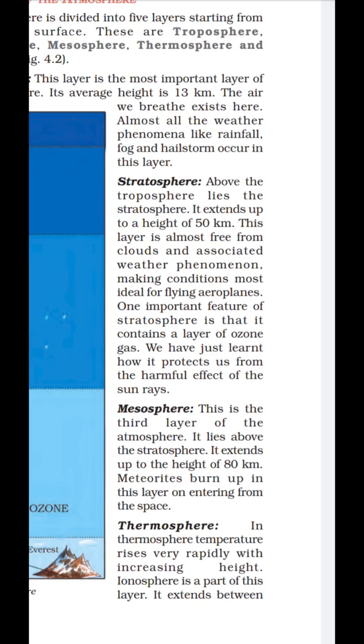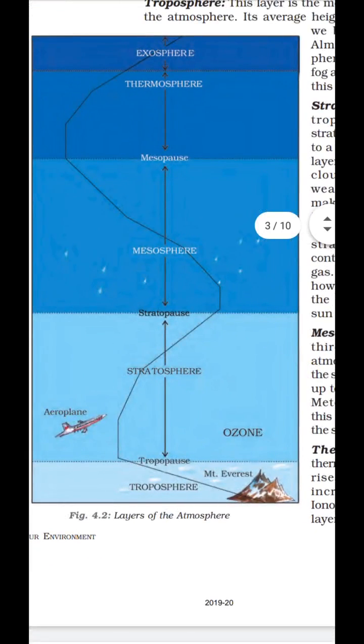We have just learned how it protects us from the harmful effect of the sun's rays. So the stratosphere is another important layer for us because it is the most stable layer of the atmosphere. Here there is no hailstone or cloud or thunderstorm.